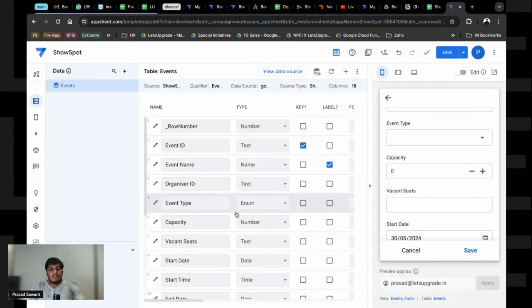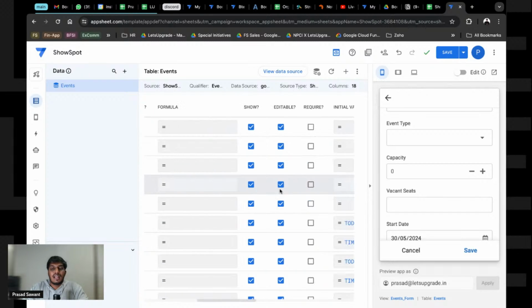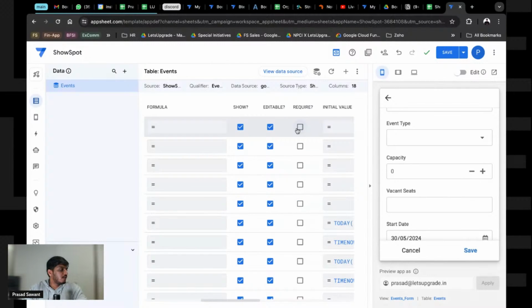Right now, let's see again. We have to come back and mark all of these as required when we are creating the app. All of these fields are going to be required only. There is nothing that is not required, so let's do that.